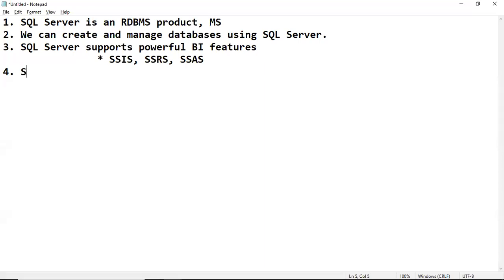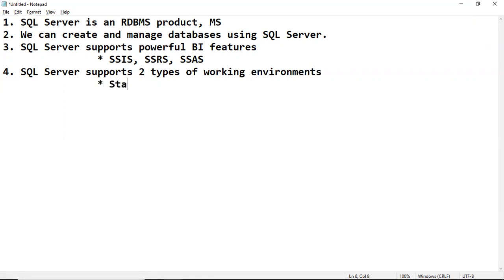After that, we have seen SQL Server supports two types of working environments. One is a standalone environment, and the second is a cluster environment.